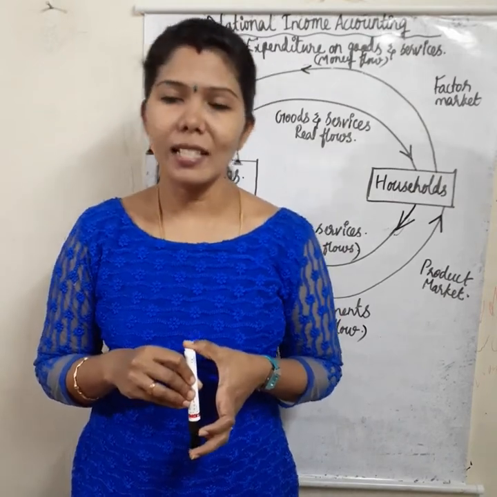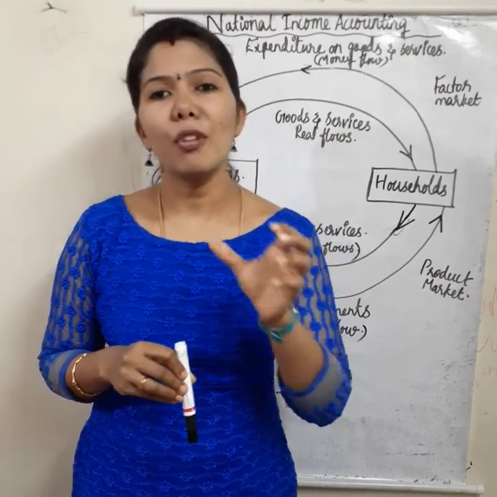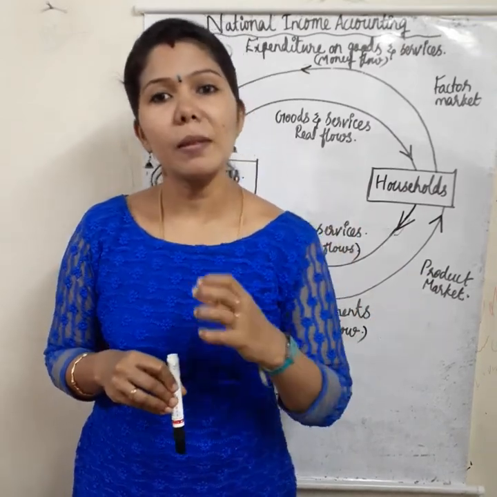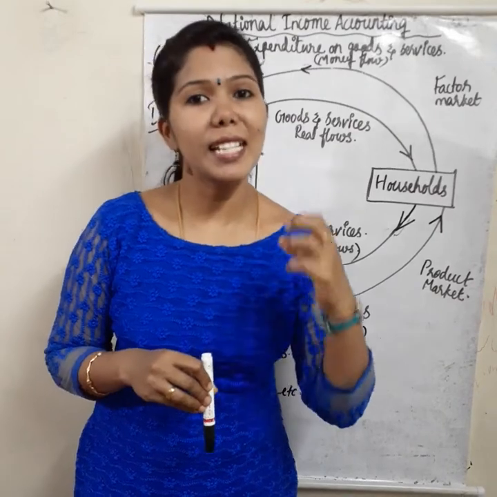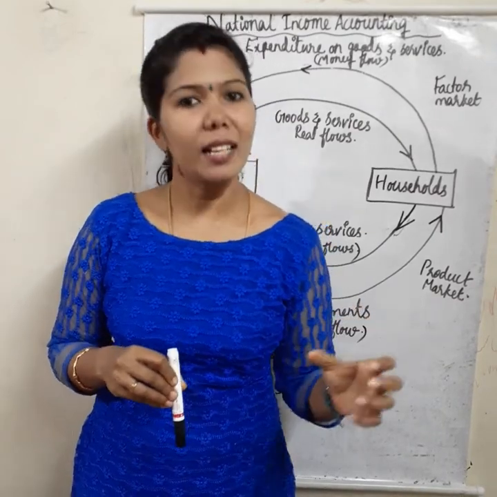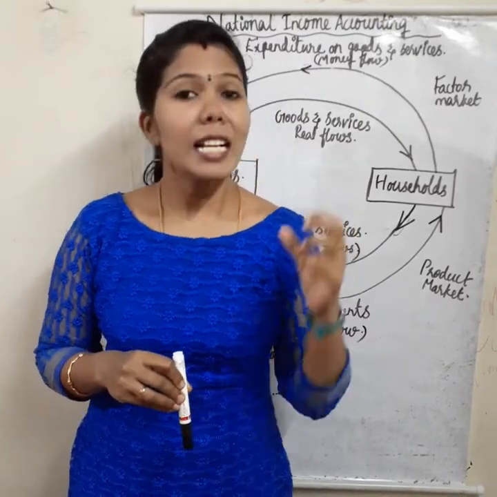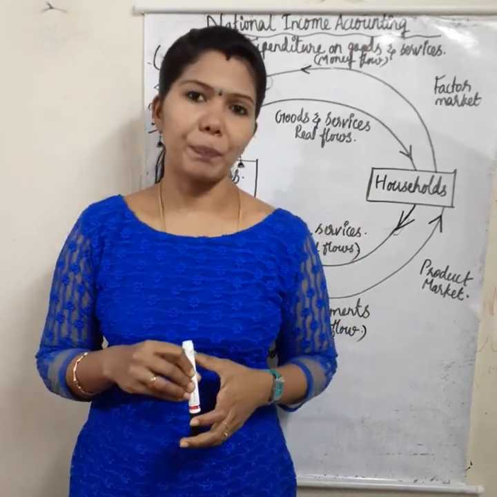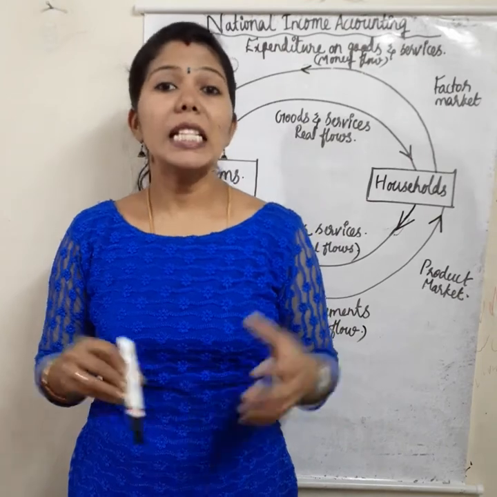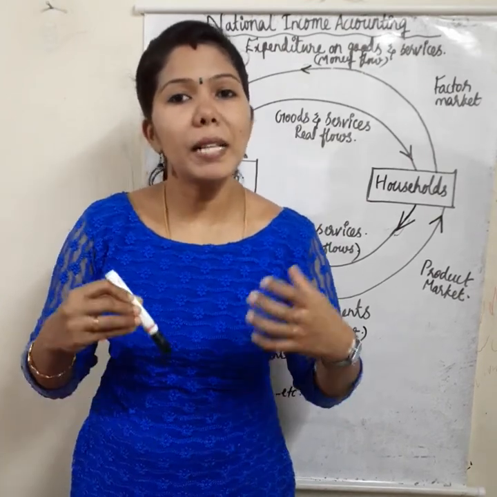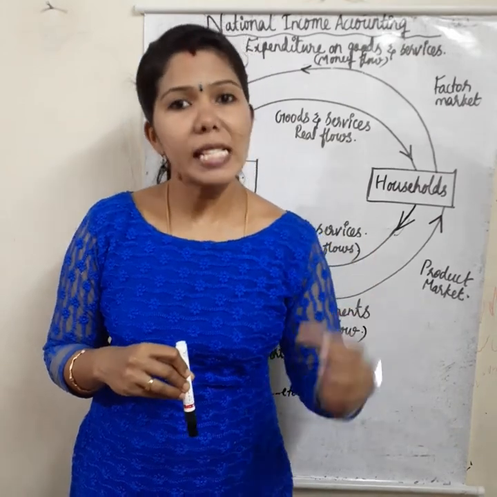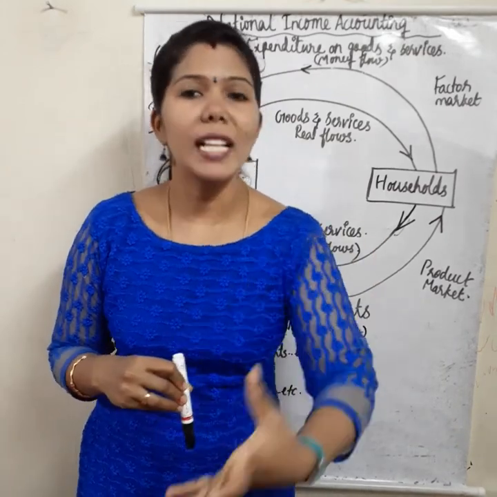Come, let's learn together what circular flow of income and expenditure is. It depicts the interdependence between the different sectors of the economy. In an economy, different sectors are dependent on each other. The income of one sector will be the expenditure of another sector.